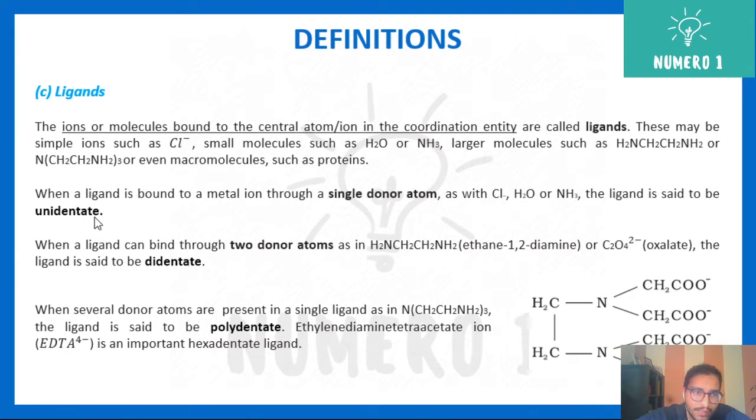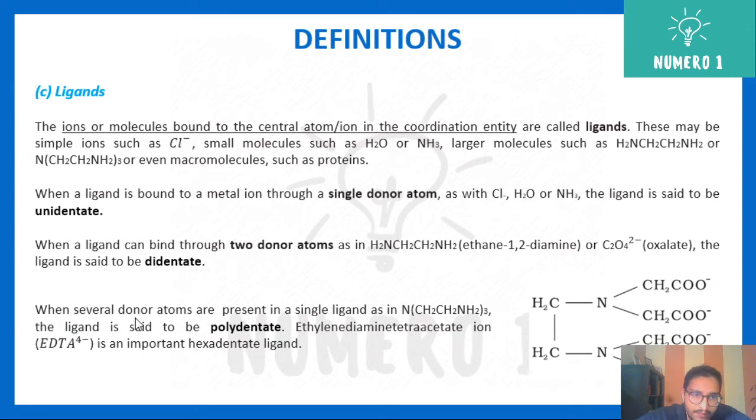Uni means one, dentate means donation. When a ligand can bind through two donor atoms, for example ethane-1,2-diamine or the oxalate anion, with one pair of electrons from each donor, it is called didentate.